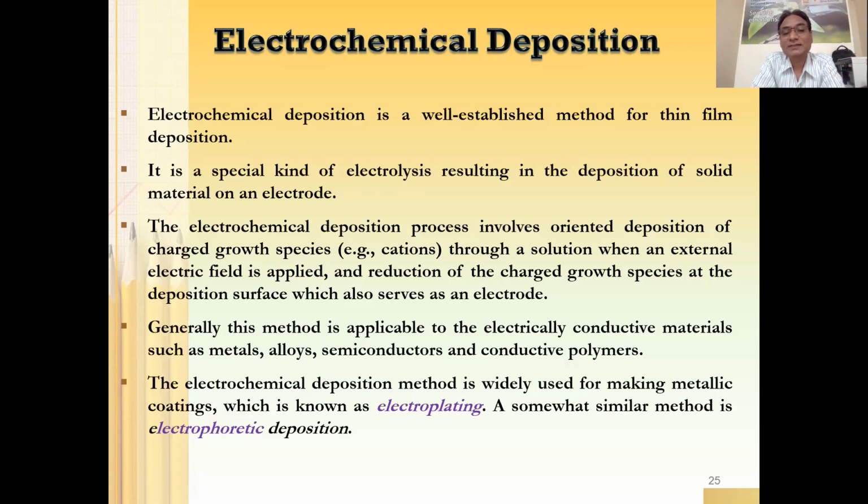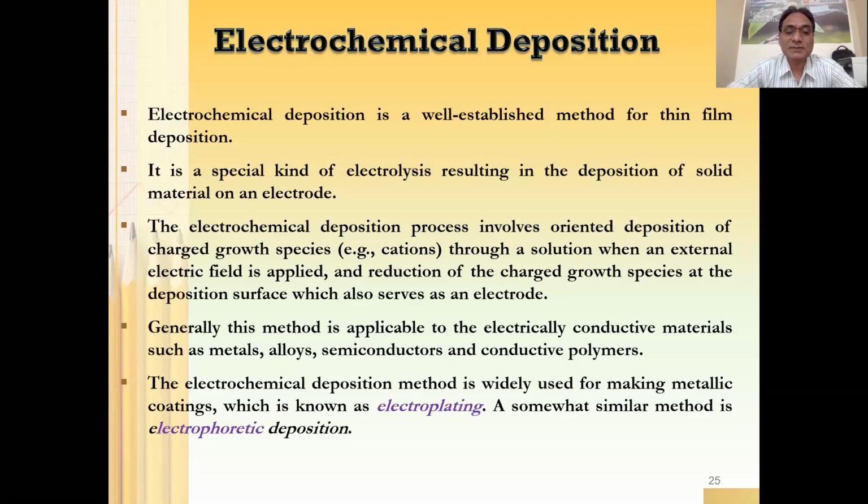It means whenever you apply an electrical signal, as a result of that, you will be able to have oxidation reaction, right? Oxidation and reduction. So whenever we have oxidation and reduction reaction, I mean either loss of electron or gain of electron, as a result of that, you will be able to create cations and anions. And depending on the potential, you can have anodic deposition or cathodic deposition here. Depending on that, you can have the material deposited on cathode or anode. It depends on what kind of deposition you are using in case of electrochemical deposition.